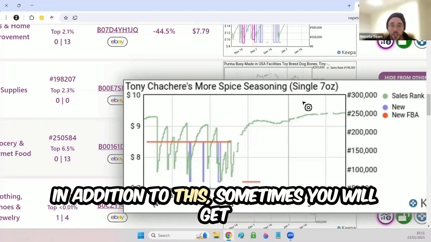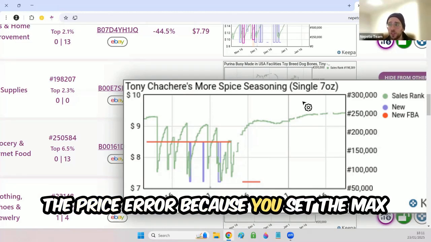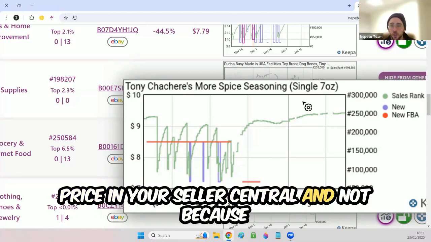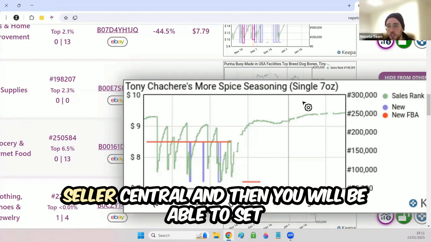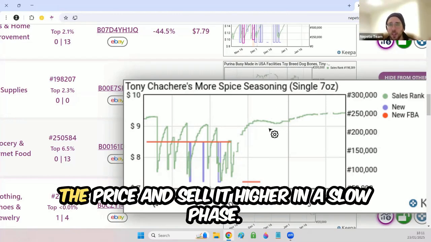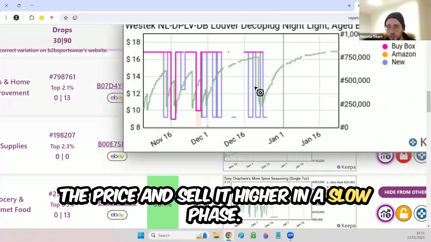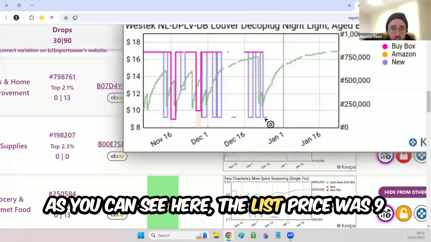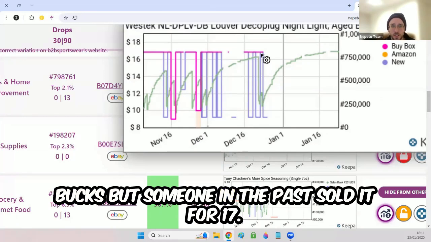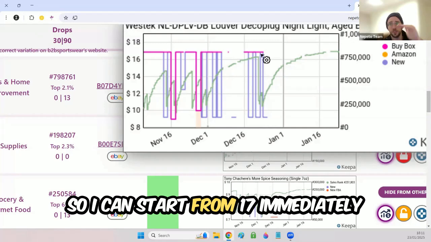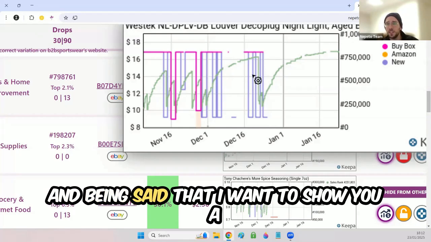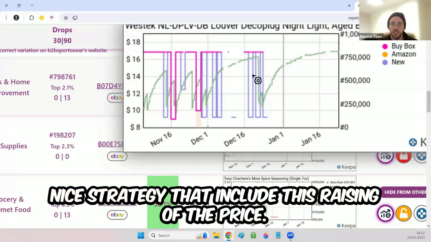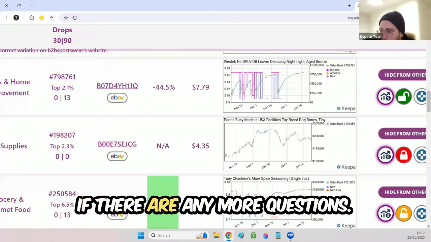In addition to this, sometimes you will get a price error because you set a max price in your Seller Central, and not because Amazon wants to send you the price error. So make sure that you set these settings in your Seller Central, and then you will be able to raise the price and sell higher at a slow pace. As you can see here, the last price was $9, but someone in the past sold it for $17. So I can start from $17 immediately and then start raising it slowly. That being said, I want to show you a nice strategy that includes this raising of the price. But before we move on, let's see if there are any more questions.